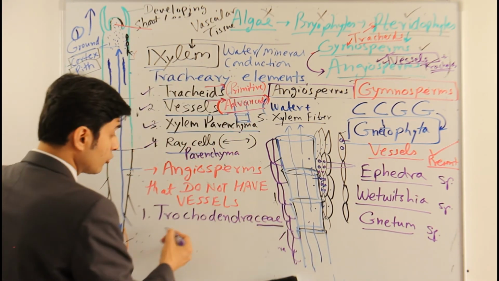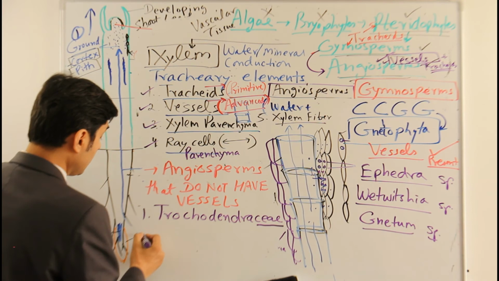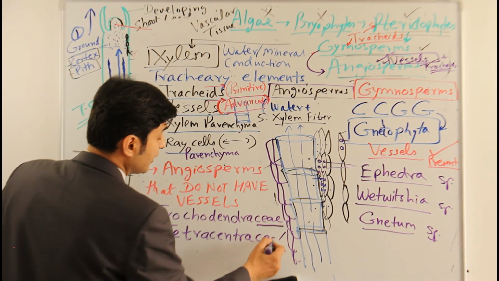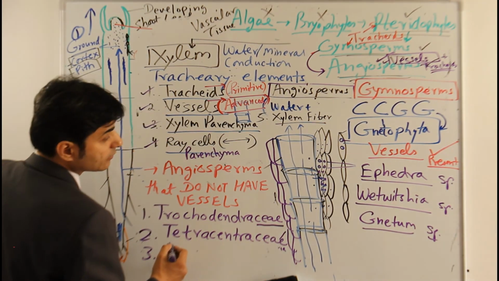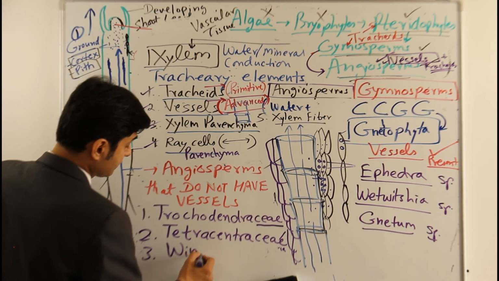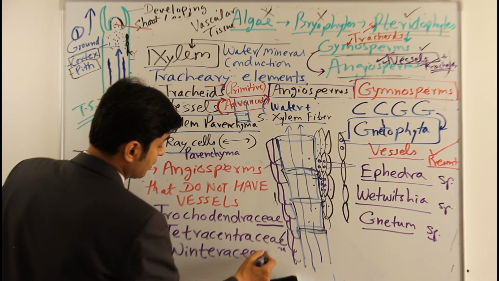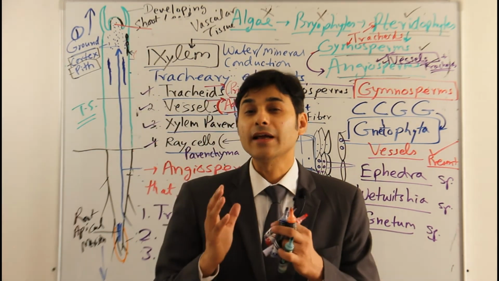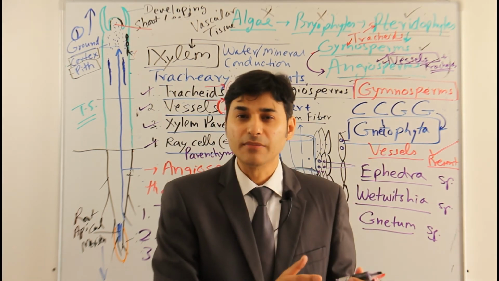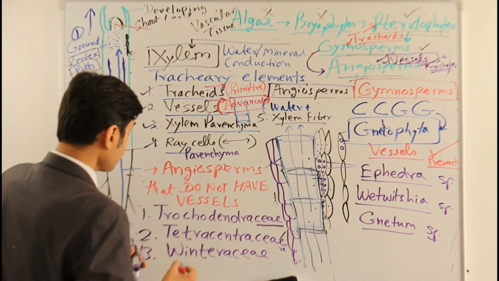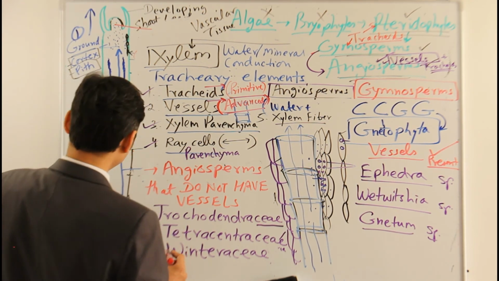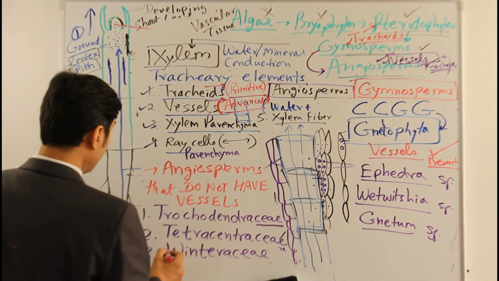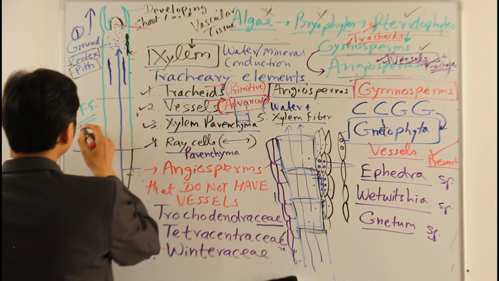So 3 plant families: Trochodendraceae, the genus is Trochodendron. Number 2 is Tetracentraceae, and number 3 is Winteraceae. These are 3 plant families of angiosperms that do not have vessels in their xylem elements. They have only tracheids. Now Winteraceae has some examples. I'll give you the examples of plant species also, for Winteraceae.